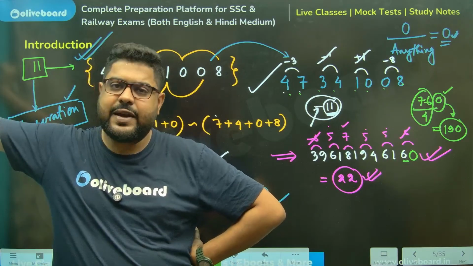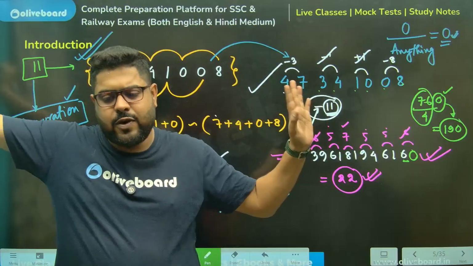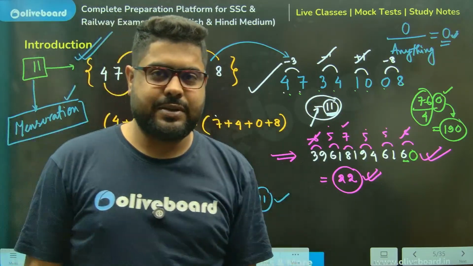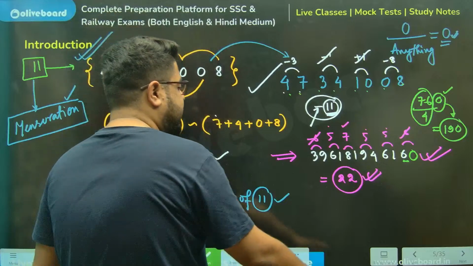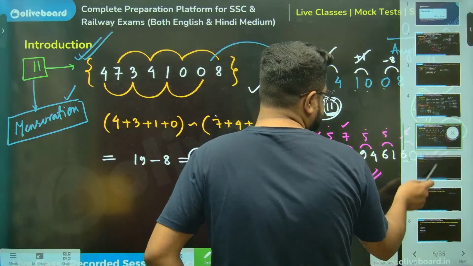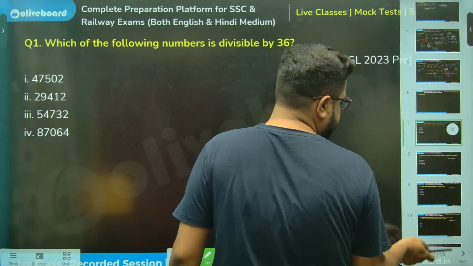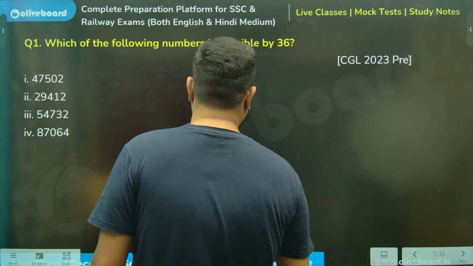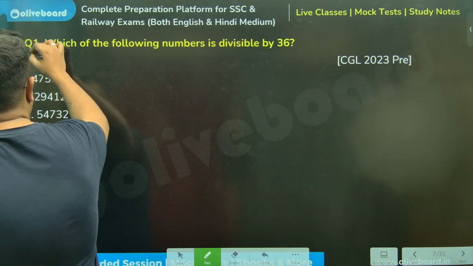Perfect? Perfect, sir? Acha. Before I go for 7 divisibility, we can talk about it any time because it's not that important. Okay? Let's solve a few questions because I've discussed theories for so long. Acha. We will start with very basic stuff. We will start with very basic questions, sir.